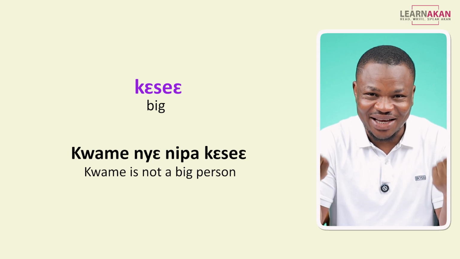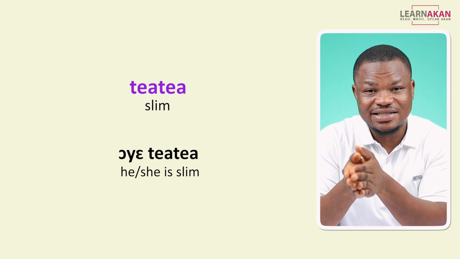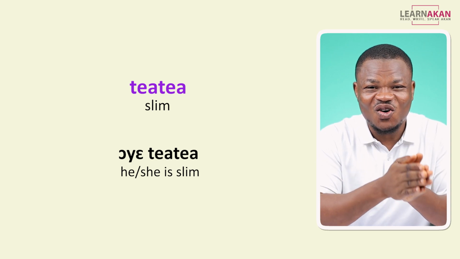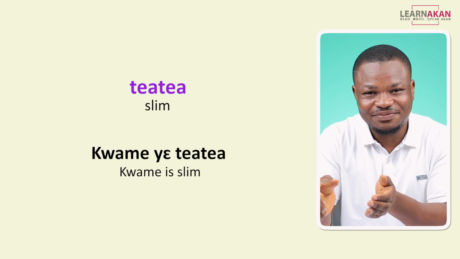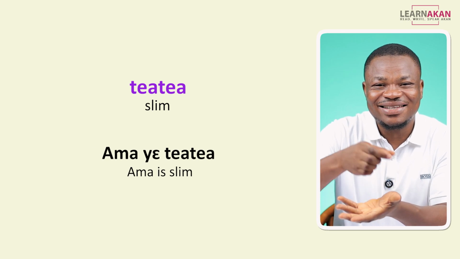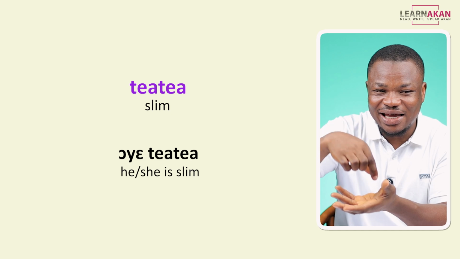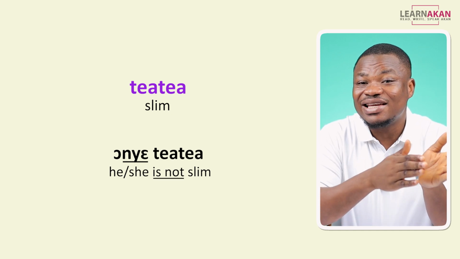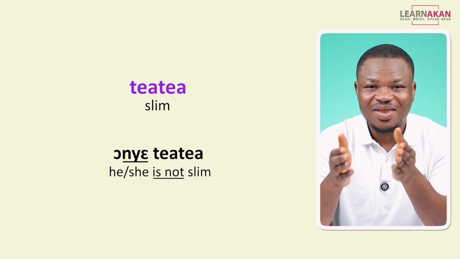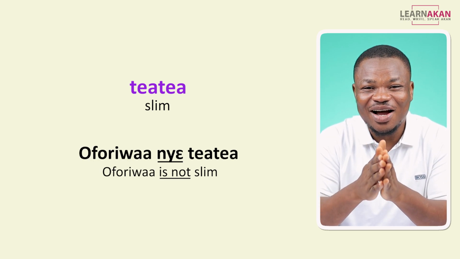If the person is slim, we can say ɔyɛ tia tia, okay? Kwame ye tia tia. Ama ye tia tia. And again, we can negate this. So we negate the descriptive to be verb. So we'll have onye tia tia, okay? Oforiwa nye tia tia.